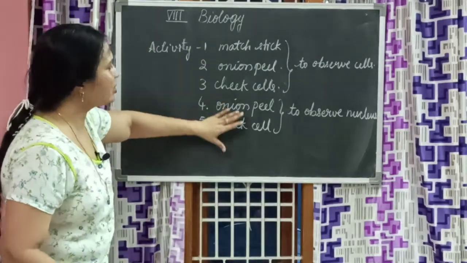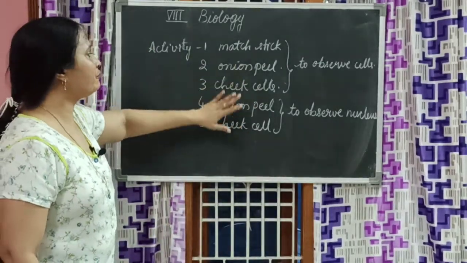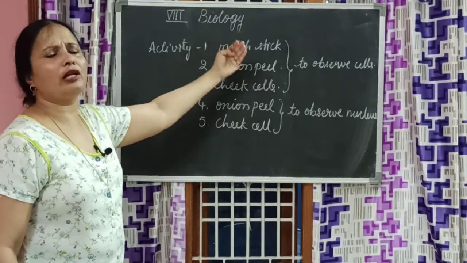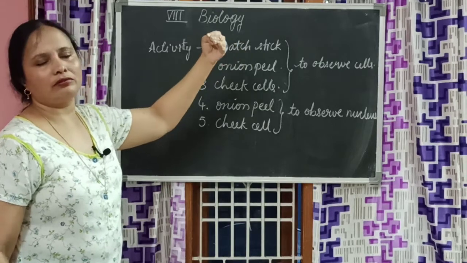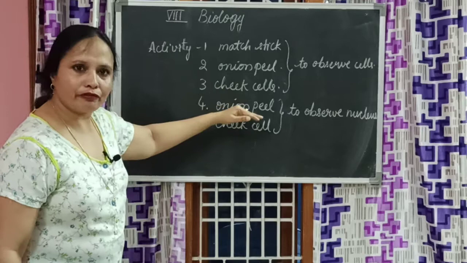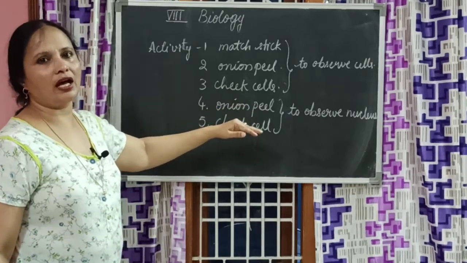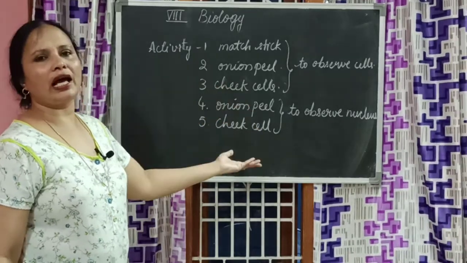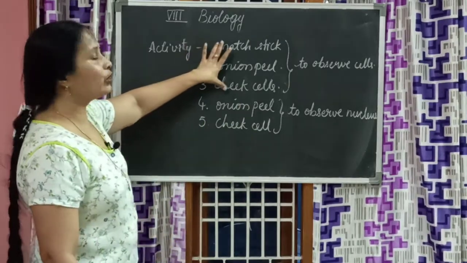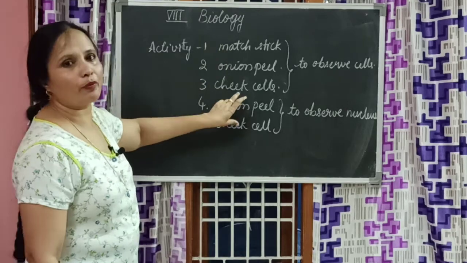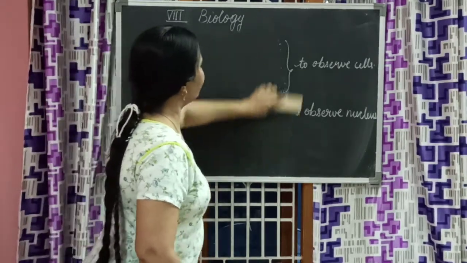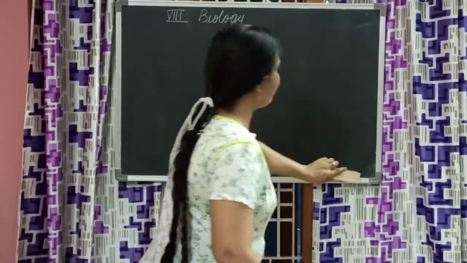So how many activities did we do till now? We did 5 activities. 3 of them are to establish the fact that every individual, be it human, animal or plant, is made up of cells. And the 4th and 5th activities are to explain that every cell has a nucleus present. This is to prove Robert Hooke, this to prove Robert Brown. Now, what are the differences that have been noticed?